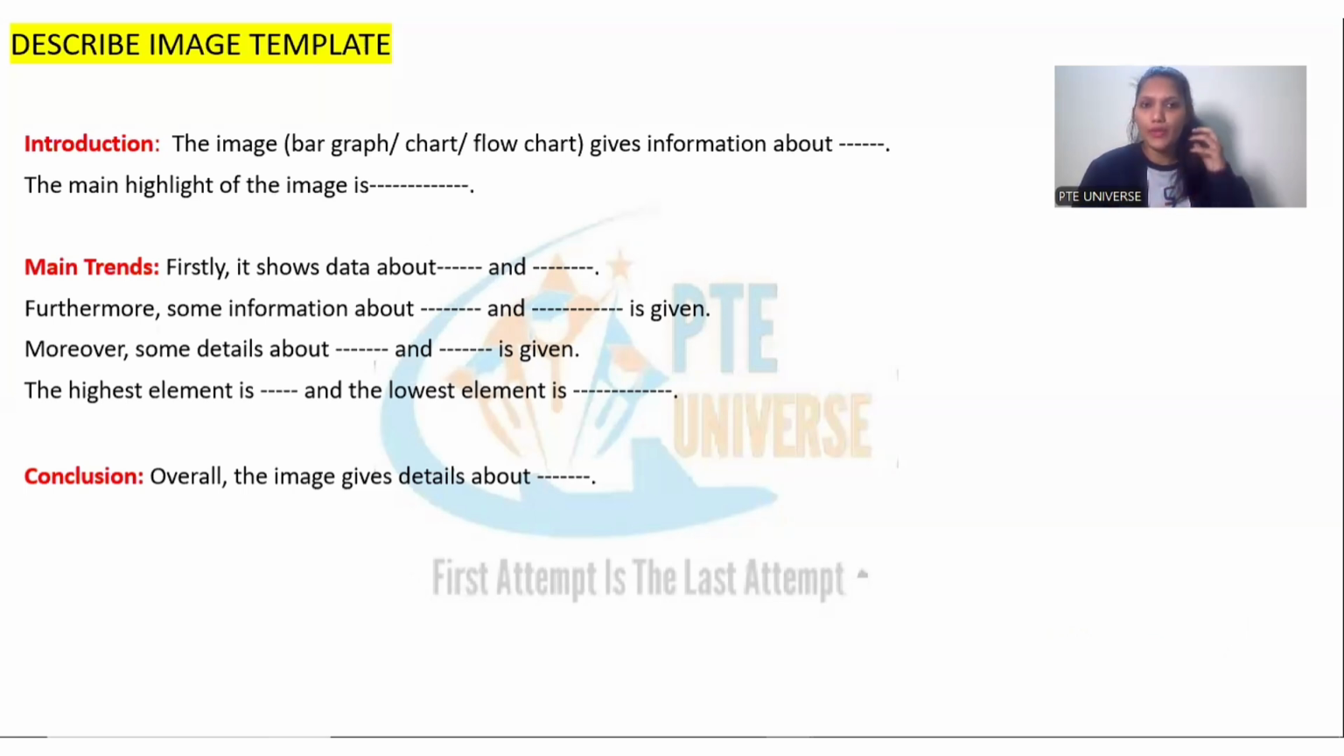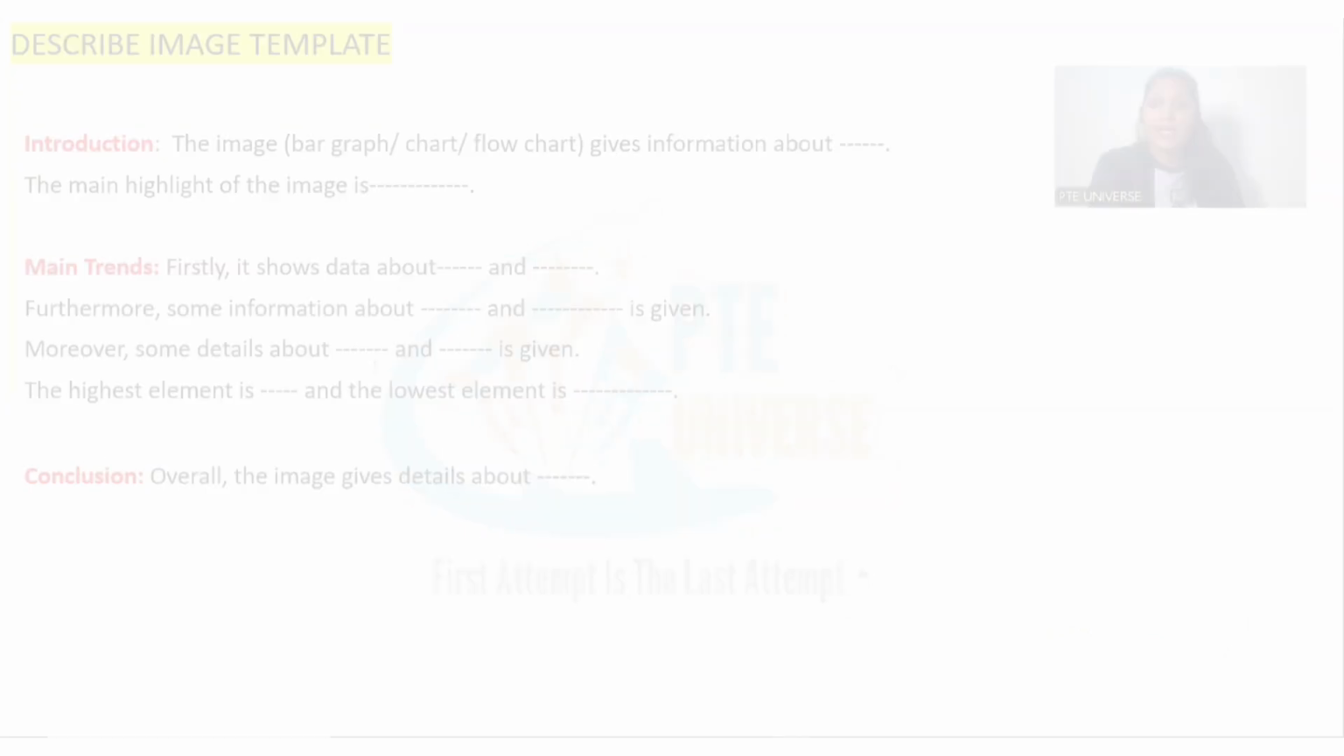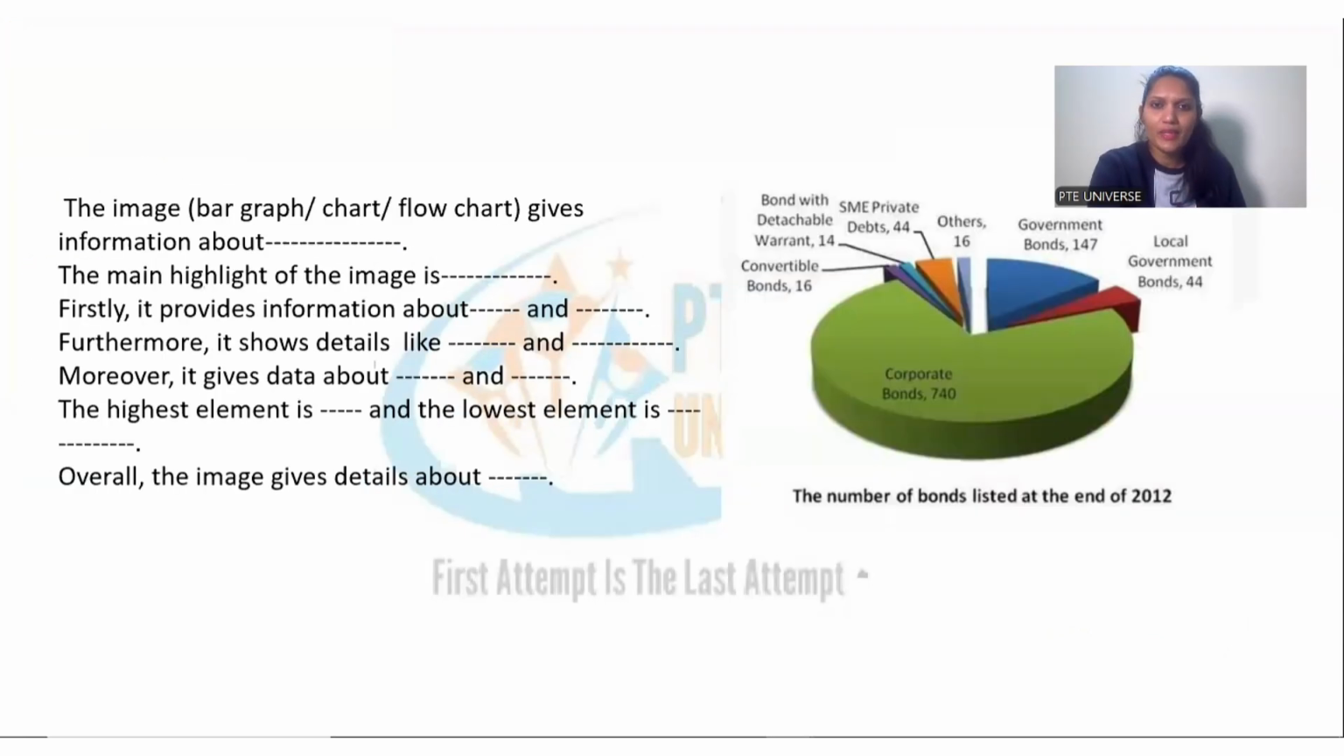Guys, simple strategy for describe image. First, talk about introduction, talk about the main highlight of the image, then talk about 2 to 3 main trends, talk about the highest and the lowest element, and lastly, don't forget to conclude the answer. Let's understand how to use the template. So this is a pie chart in front of your screen. You will get 25 seconds to prepare. First, analyze the picture, then structure your response and make sure you maintain fluency while adding relevant content.